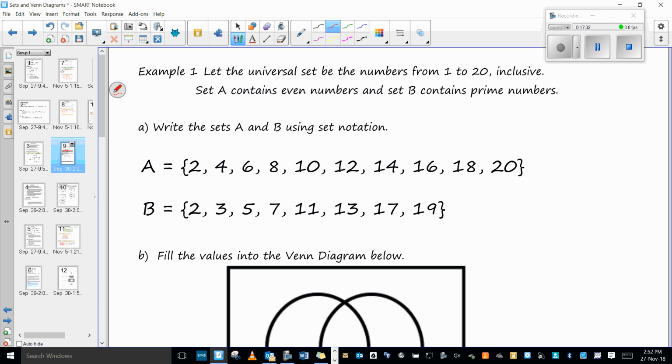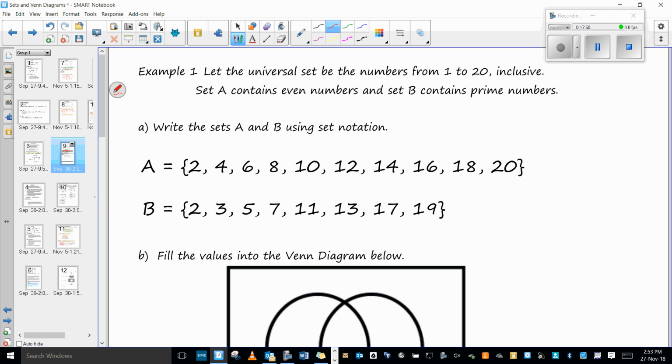Pardon, Joe? This is including 20. But why did I not write 22, 24, 26, 28? Because it's 1 to 20. Yeah, because you're always looking at your universal set. So that's really important. So B, I've written down here: 2, 3, 5, 7, 11, 13, 17, 19. They're my prime numbers, again within that range.